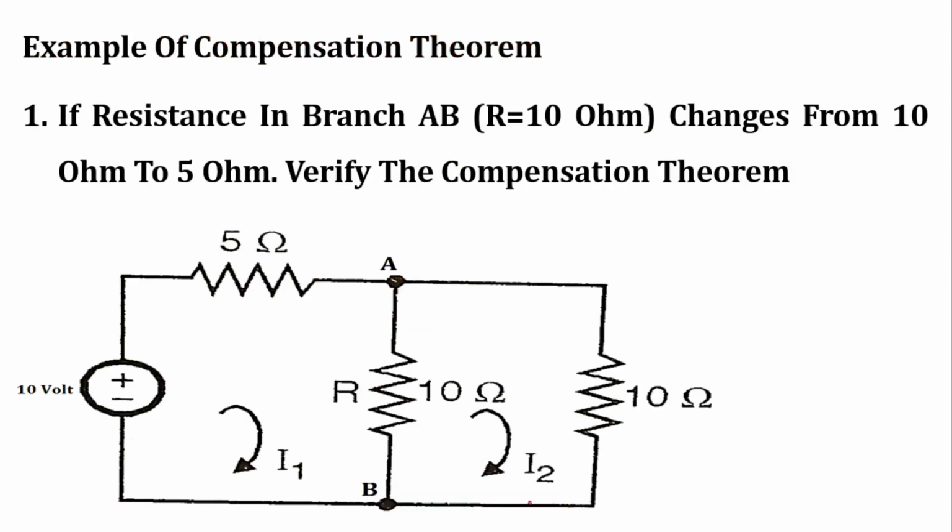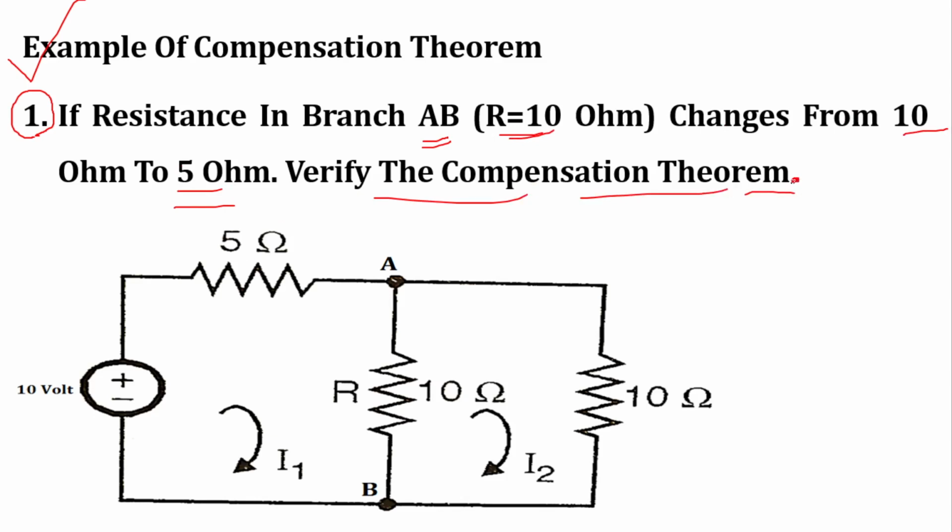Now let's solve a numerical based on the compensation theorem. The data for this example is that the resistance in branch AB, which is equal to 10 ohm, is changing from 10 ohm to 5 ohm. For that change, verify the compensation theorem.